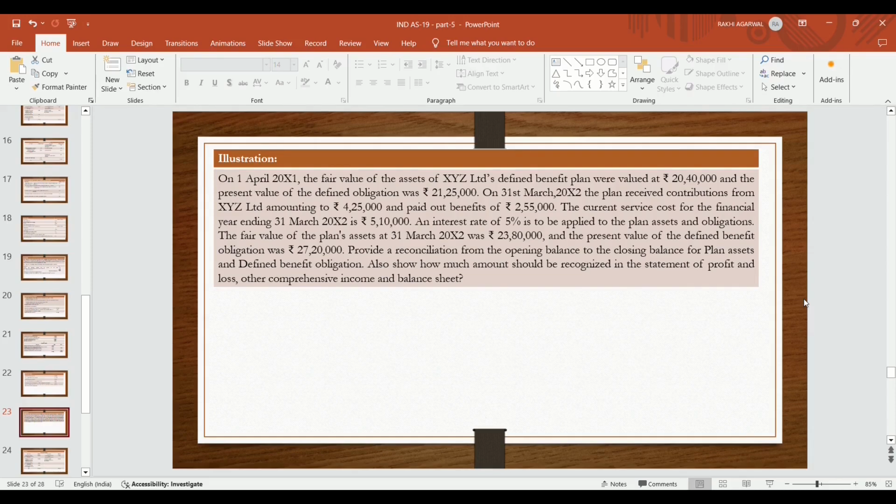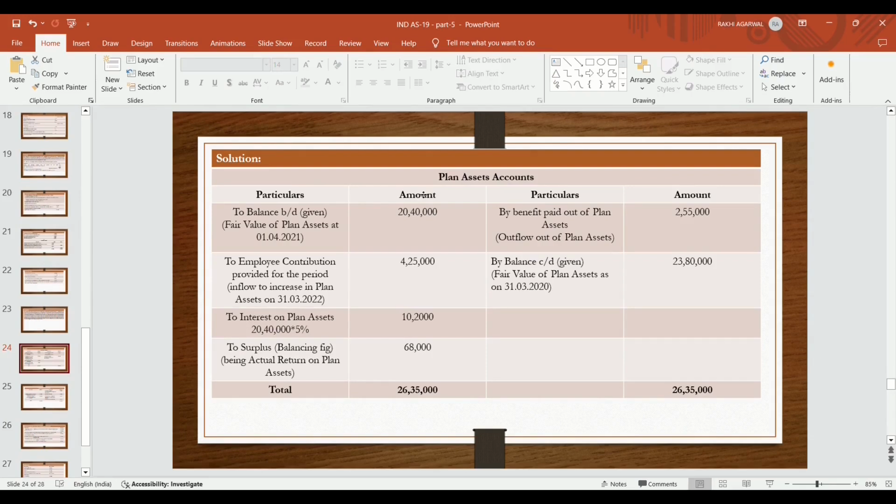The fair value of plan assets at 31st March 2022 was 23,80,000 and the present value of defined benefit obligation was 27,20,000. Provide a reconciliation from the opening balance to the closing balance for plan assets and defined benefit obligation. Also show how much amount should be recognized in the statement of profit and loss, other comprehensive income and the balance sheet. So we have to prepare a ledger account of plan asset, that is opening balance of that.